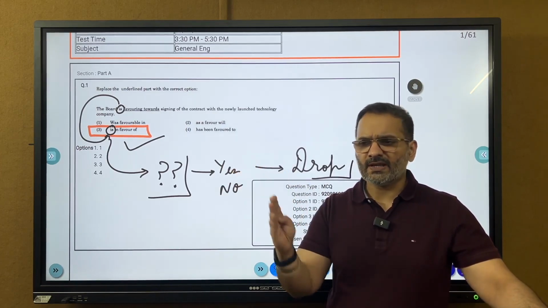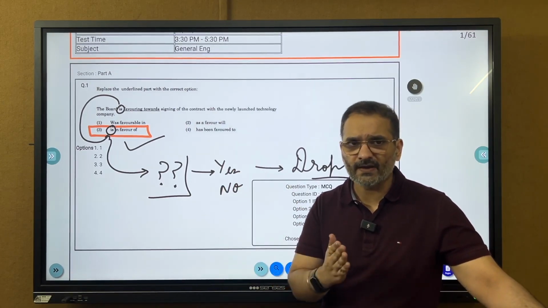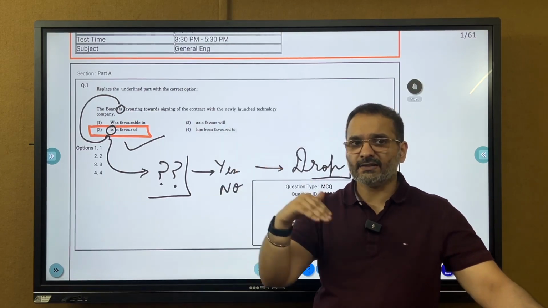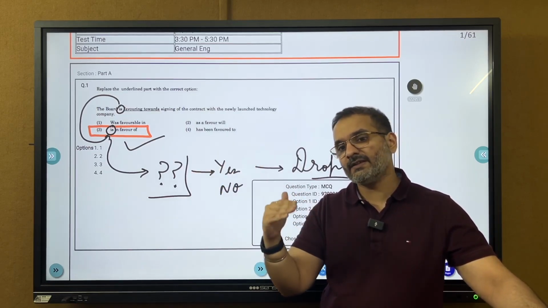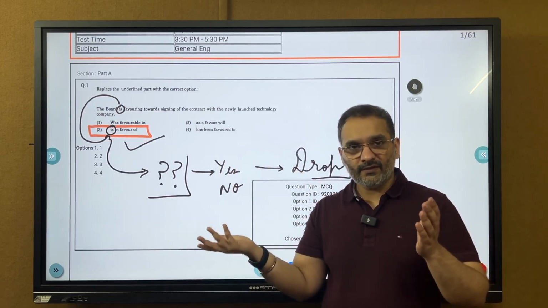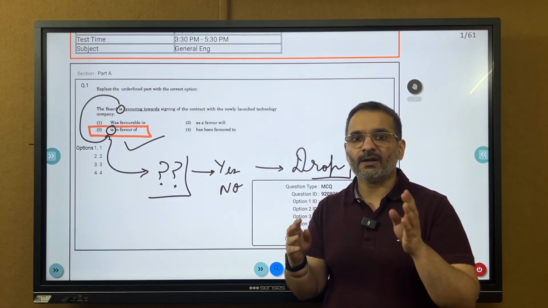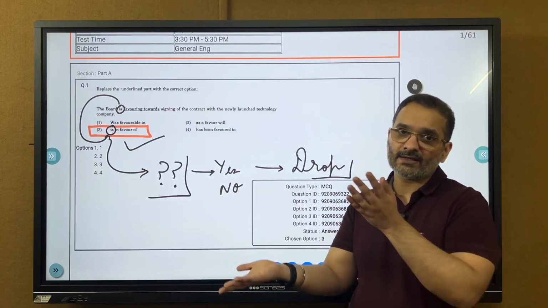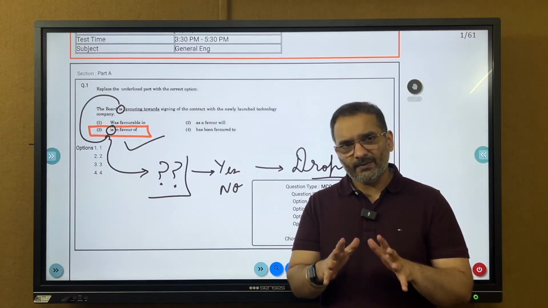If the question has been challenged, if the challenge gets accepted, everybody gets the benefit. This is the disclaimer. If the question gets dropped, everybody gets the benefit. If the correct answer gets changed, let us say, and you have not marked that correct answer, then you get a negative. But if the answer that you have chosen and the answer key that they have issued, if they reverse the answer to the correct one, the one that you have chosen, you will get the benefit. तो अगर आपका भी आंसर एक्सेप्ट नहीं हुआ है और उन्होंने कोई और करेक्ट आंसर मार्क करा हुआ है, but you're challenging it and the answer gets flipped, you will get your +4. But in questions which get dropped, everybody gets the benefit.